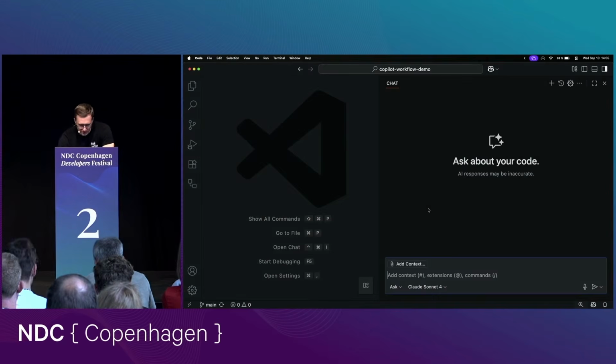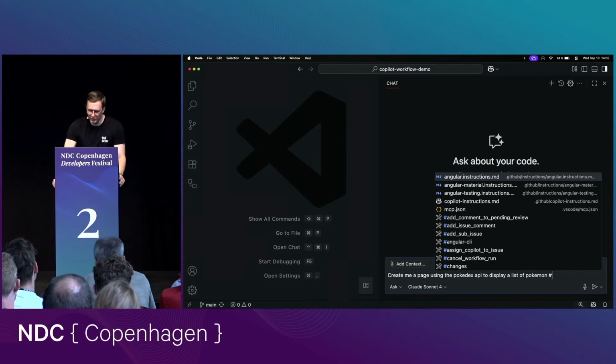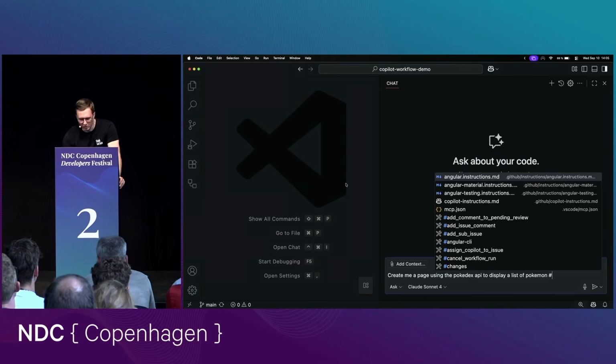To demonstrate, create me a page using the Pokédex API to display a list of Pokemon. And the cool thing, for those who are not familiar with MCP tools in coding tools, is that when you define an MCP server, it can define multiple tools you can call.